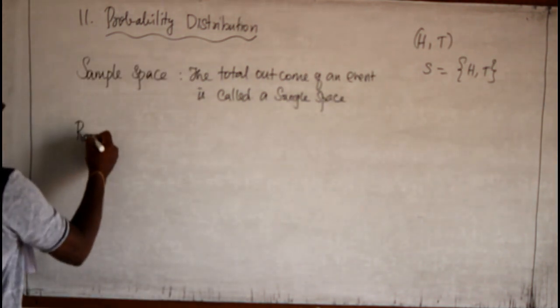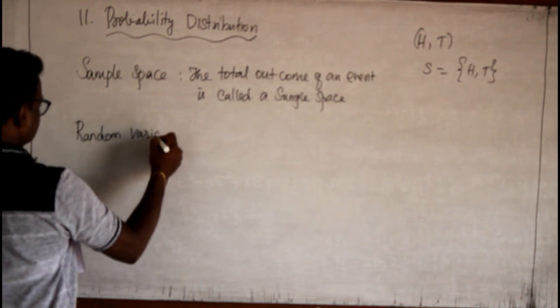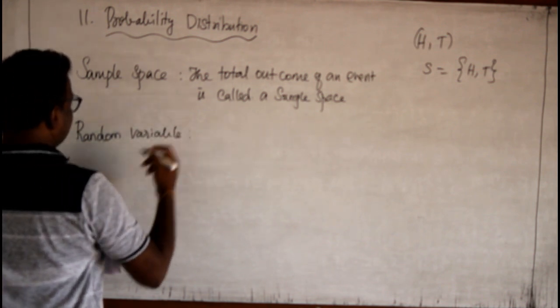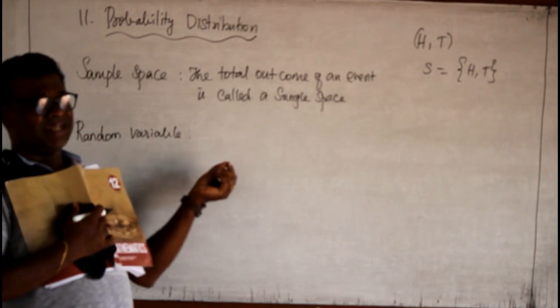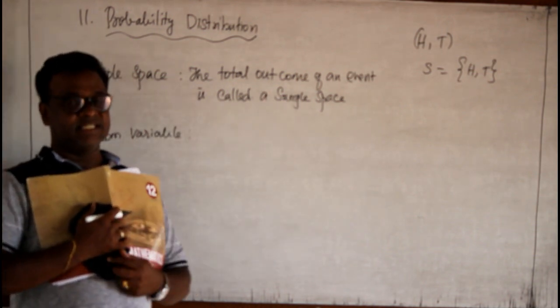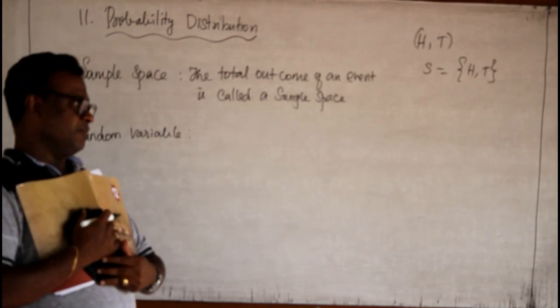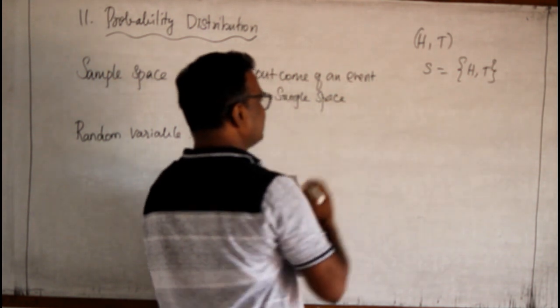Now we have to know another term known as random variable. Here the random variable is the number of outcomes of our favorable event. Suppose the same example, let me take.